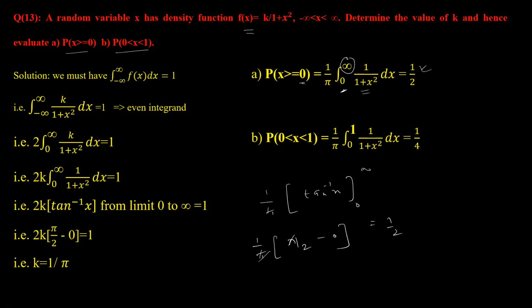Now between 0 to 1, your limit will be 0 to 1. Upper range is given to you, so you have to stop at 1. You cannot go up to infinity. So the limit ranges from 0 to 1 now. So put the k value 1 by pi and integrate. What will you get here? You will get 1 by 4.